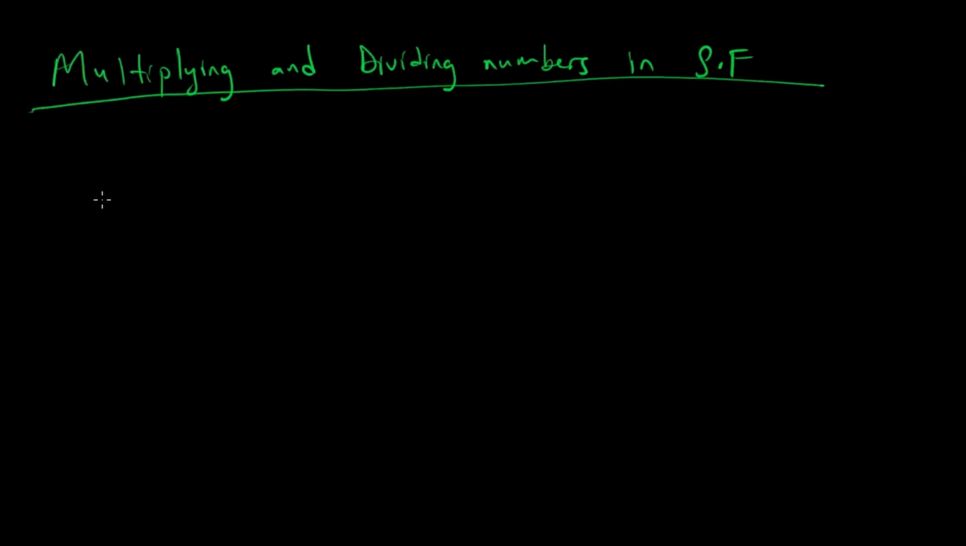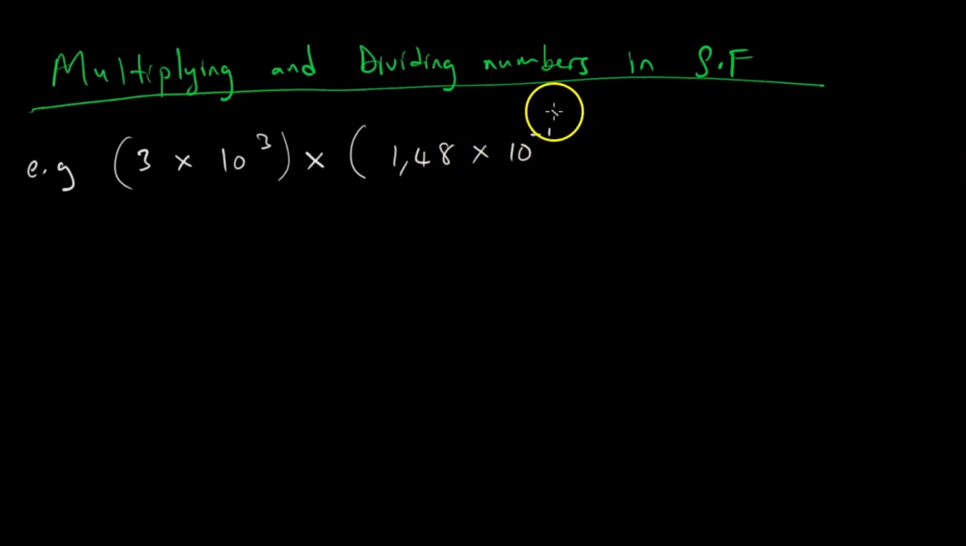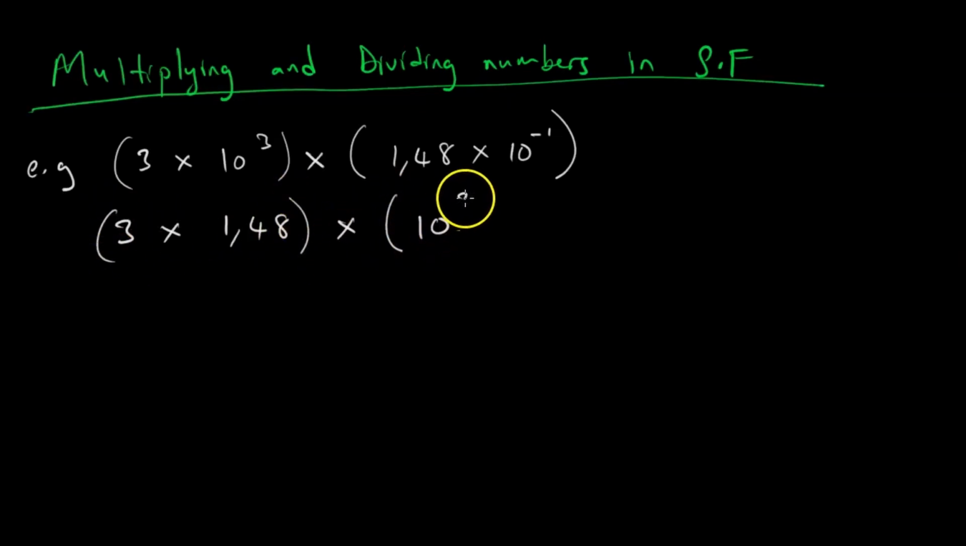But if you want to be creative, let me just show you an example of creativity. This will be 3 times 10 to the power 3, for example, multiplying 1.48 times 10 to the power minus 1. So what we do here is we collect these numbers, 3 times 1.48, and then multiply 10 to the power 3 times 10 to the power minus 1.